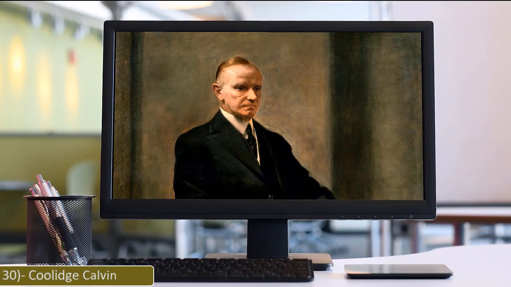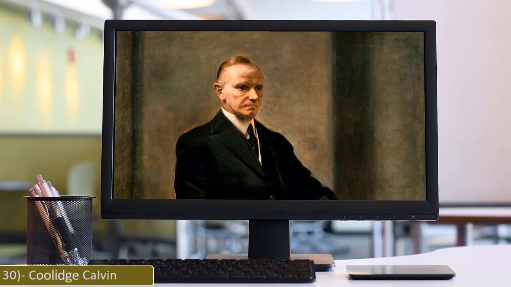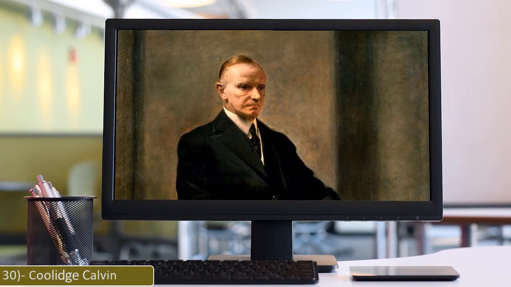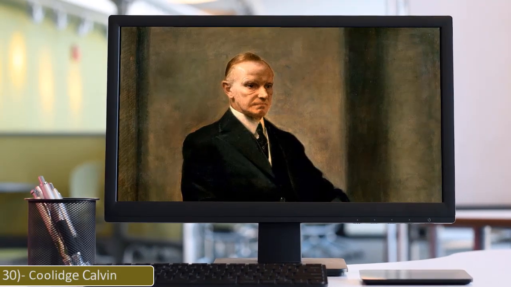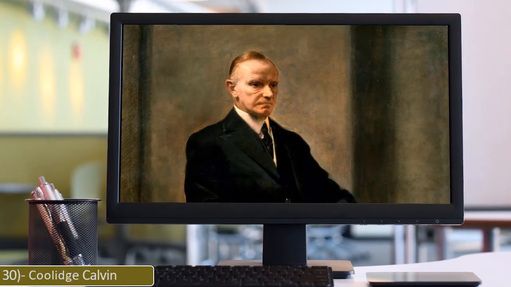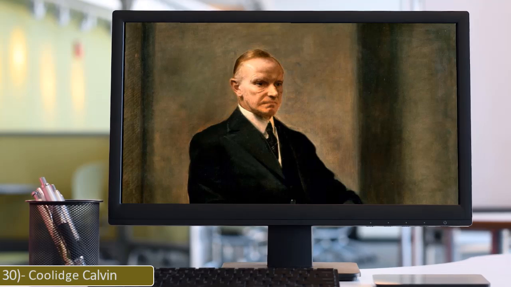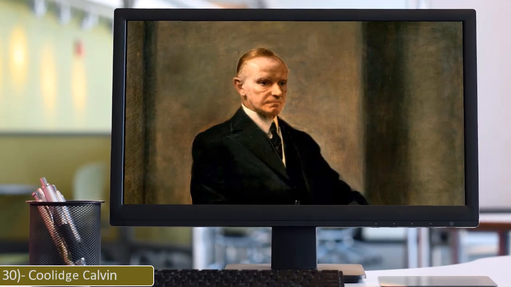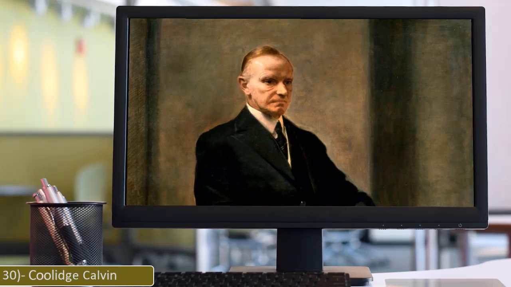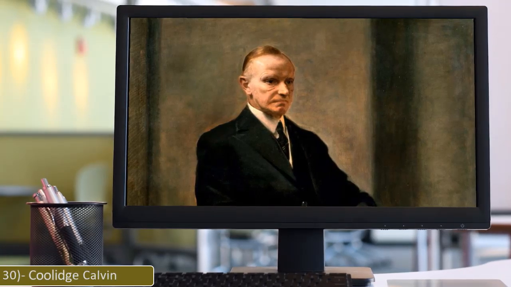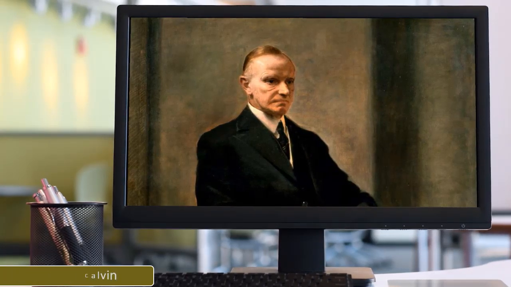30. Calvin Coolidge. Calvin Coolidge was the 30th President of the United States, serving from 1923 to 1929. A Republican lawyer from Massachusetts, he previously served as the 29th Vice President from 1921 to 1923 under President Warren G. Harding, and as the 48th Governor of Massachusetts from 1919 to 1921.